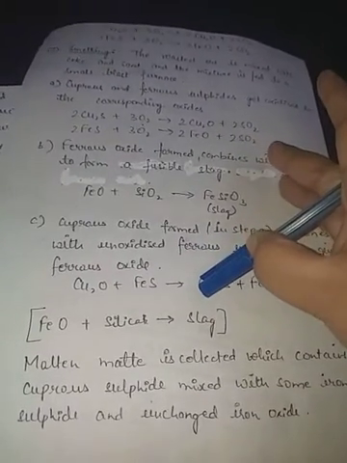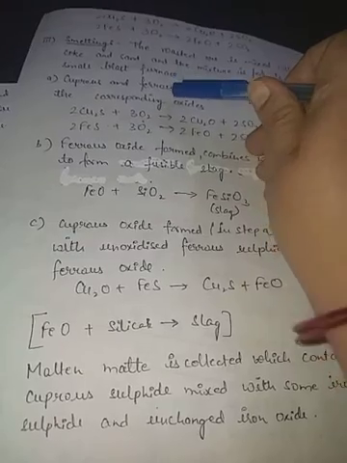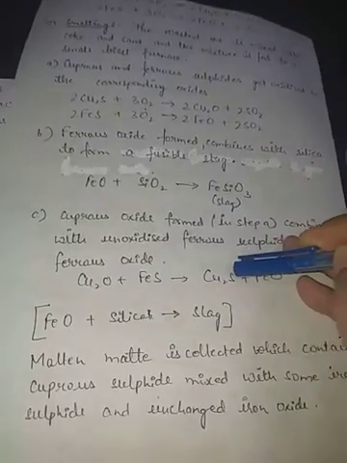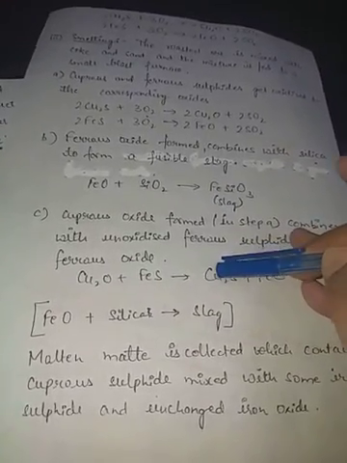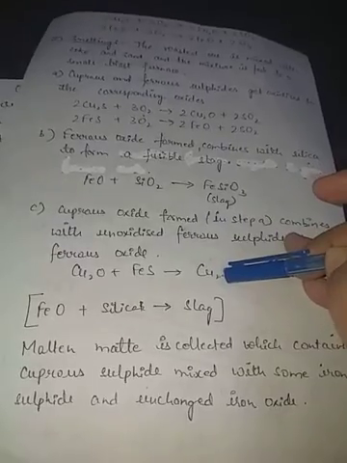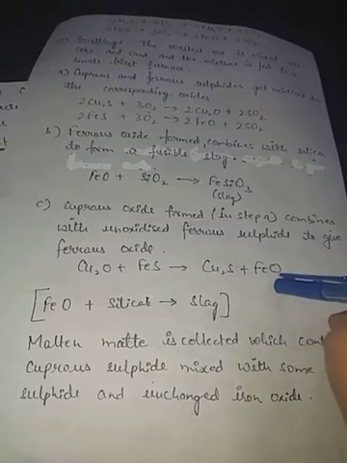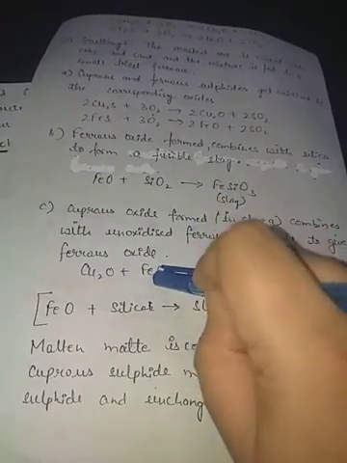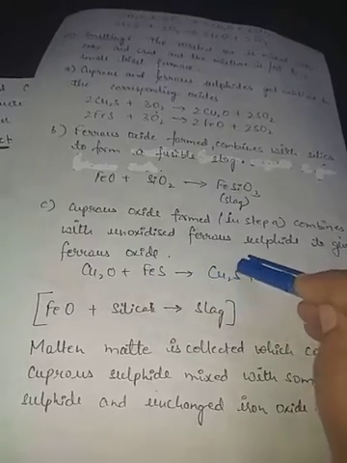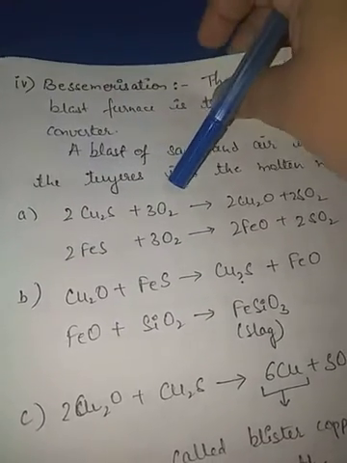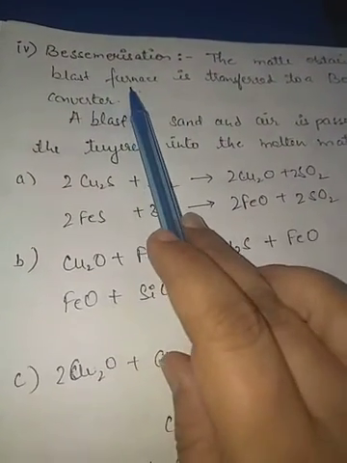Now we will take out all these things from this blast furnace, and this is called molten matte. This cuprous sulfide which is formed here is called molten matte. Along with Cu2S, some iron oxide and iron sulfide can also be present. Now after this process, we will do the process of Bessemerization. Actually, it is taken in a Bessemer converter, so it is called Bessemerization.